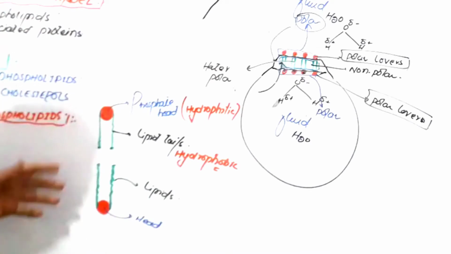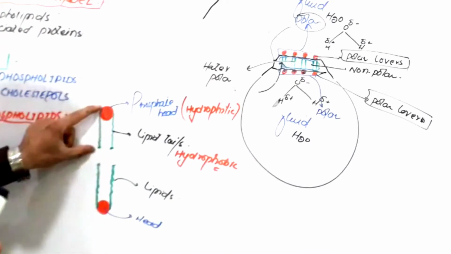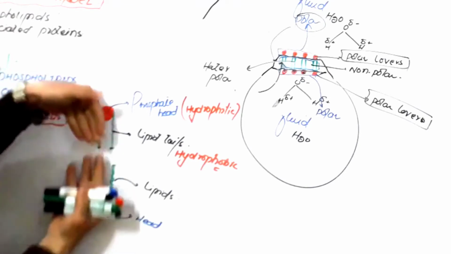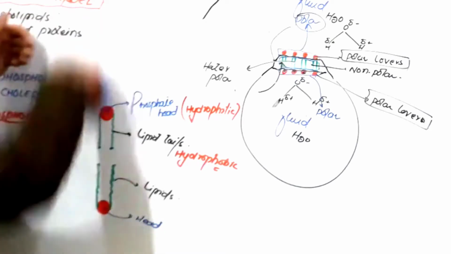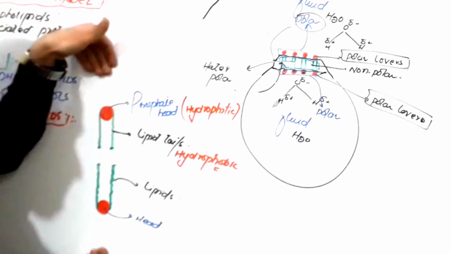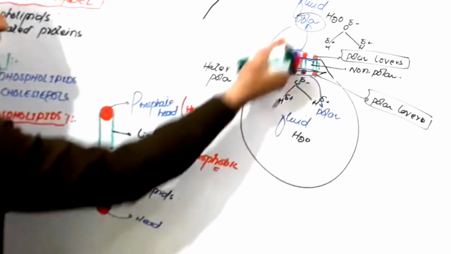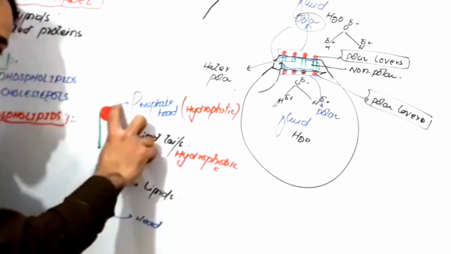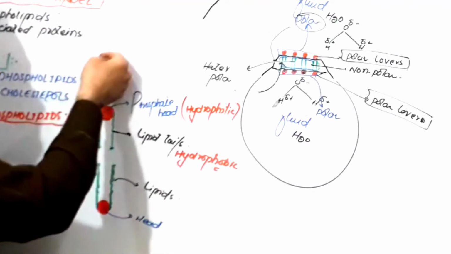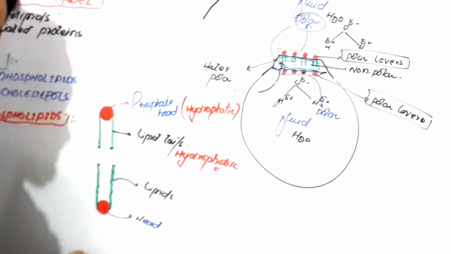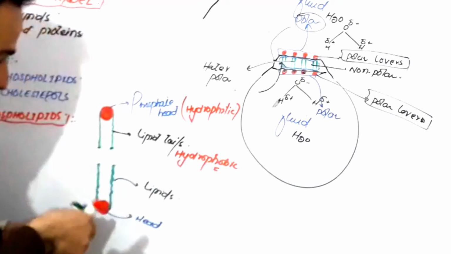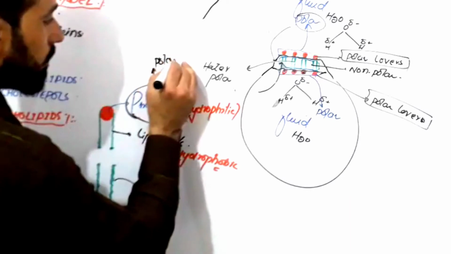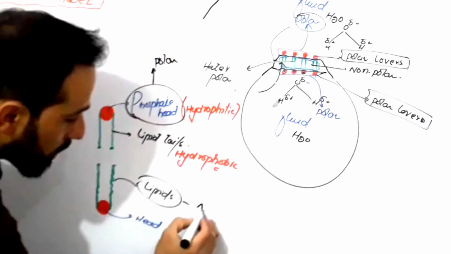So we say that the non-polar ends, look carefully, the non-polar ends of these phospholipid molecules are pointing towards each other and moving away from the polar substances. Here are polar substances, here are polar substances in this diagram. And the polar ends of these phospholipids are enjoying their party with polar substances. So the phosphate head is polar, and the lipids are non-polar.